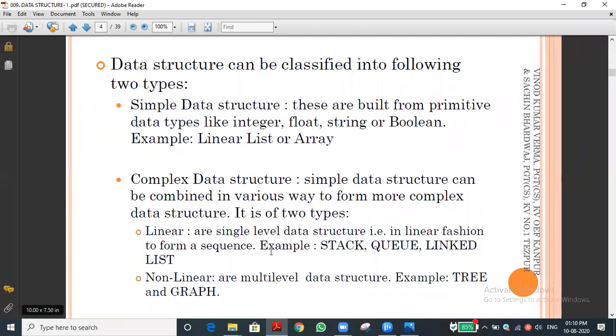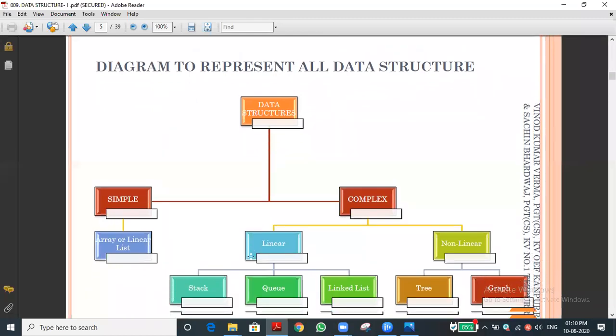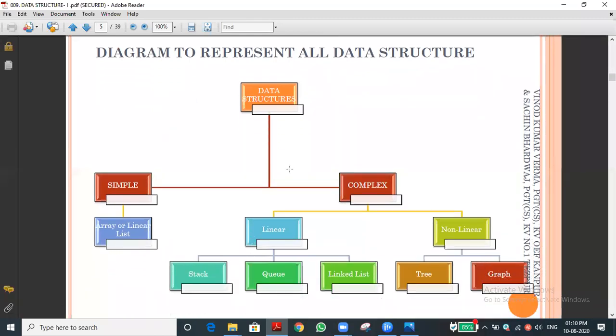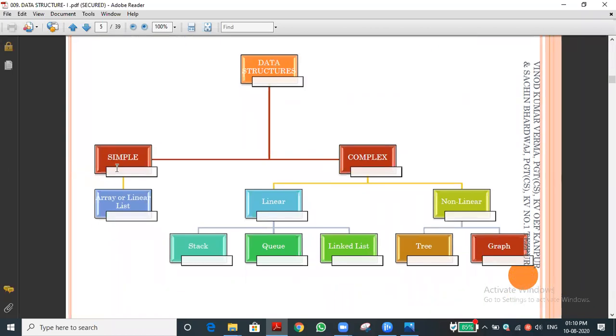Let's go to the next one. Then automatically you will know what stack, queue, linked list, tree, graph and all are. I will show the example. One minute. I will show the representation of the data structure. As I said, it is classified into two things: simple and complex. Simple again has array or linear list.